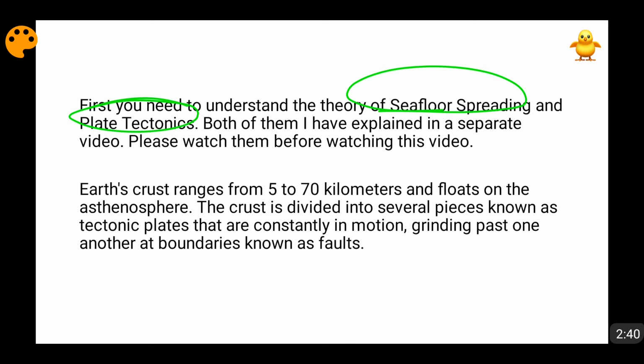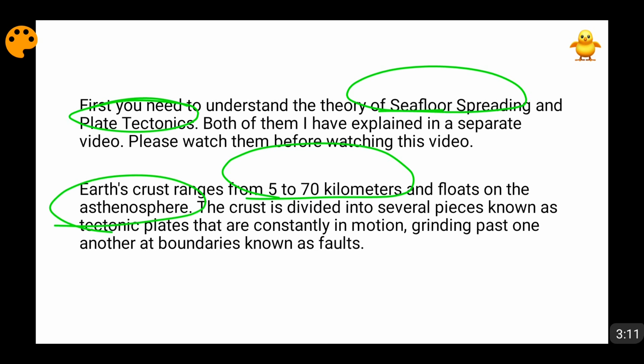Now you know that the thickness of Earth's crust is around 5 to 70 kilometers, and the complete lithosphere is flowing on the asthenosphere. This I have told you in the layers of the Earth video. I have already made a lot of videos with respect to geography and geology, so please watch them in order to have a complete picture. The Earth crust and the upper part of the mantle, which form the complete lithosphere, are floating on the molten asthenosphere. This asthenosphere is part of the mantle.